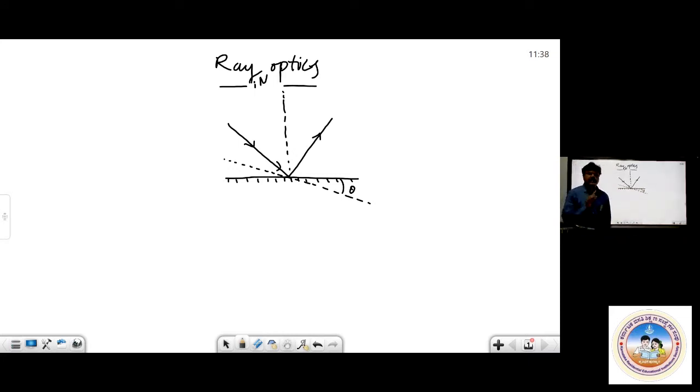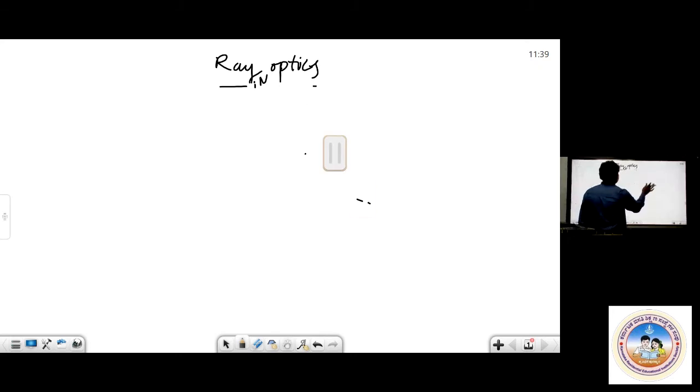These are all very common questions. So when the mirror is rotated through an angle of 20 degrees, what is the angle of rotation of the reflected ray? It will turn through 2 theta, and 2 theta means it will be 40 degrees. Remember that.